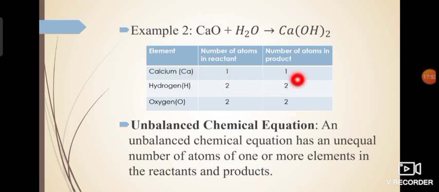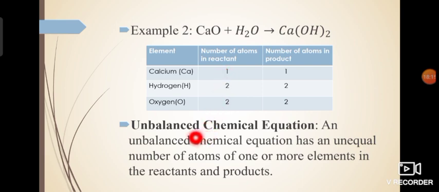Now you can compare: 1 calcium on both sides, 2 hydrogen on both sides, 2 oxygen on both sides. So this again shows that atoms of each element, all the elements, each or all means the same. Atoms of all the elements are equal on both the sides of the reaction. On the reactant side and on the product side, they are equal in number. So that is why this is a balanced chemical equation.